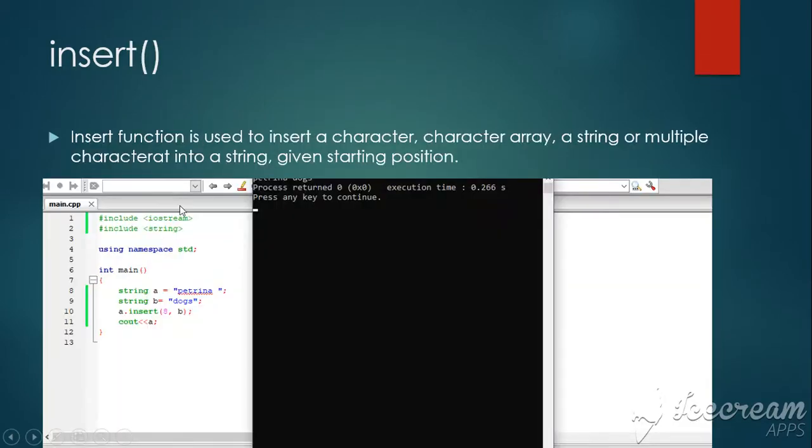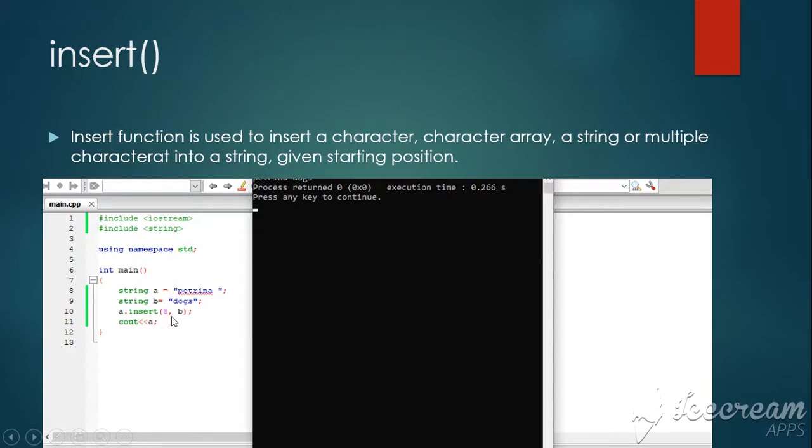First is the insert function. It is used to insert a character array, a string, or multiple characters into a string at a given starting position. For example, in this program string A stores Petrina and string B stores dogs.